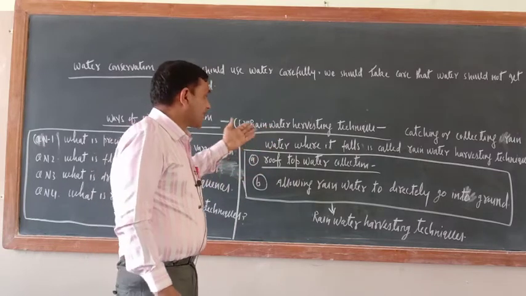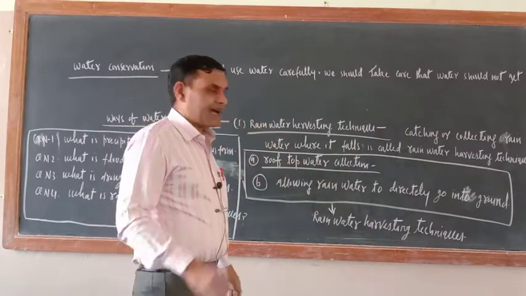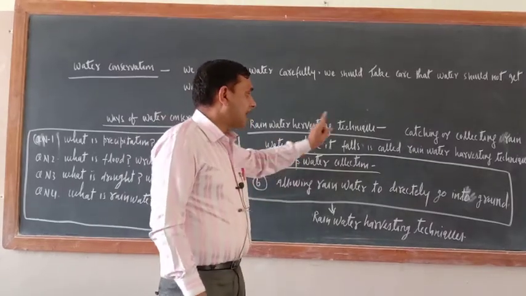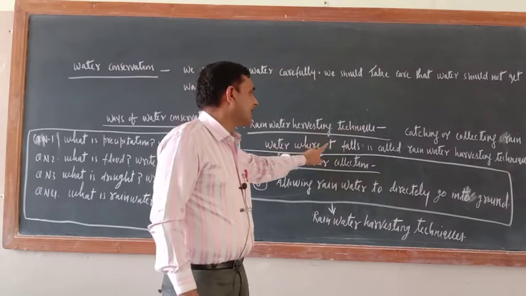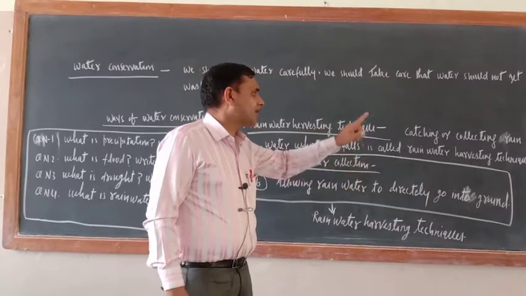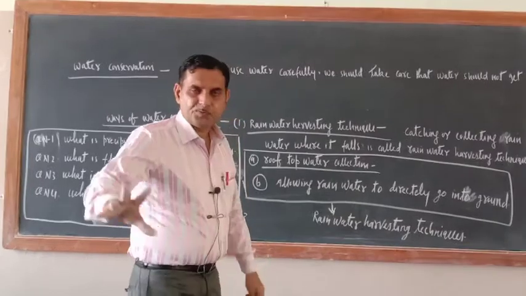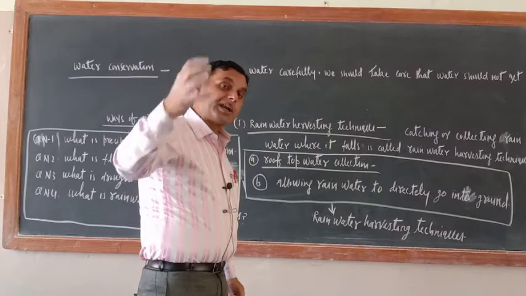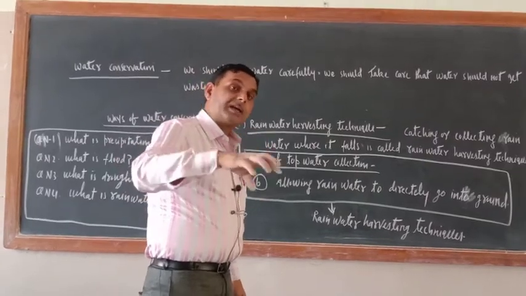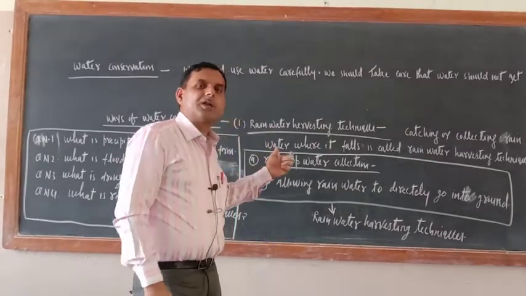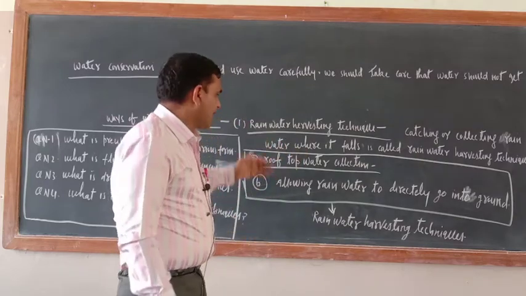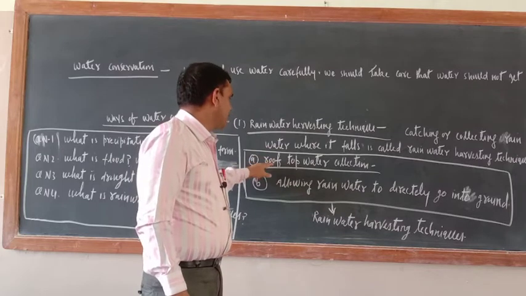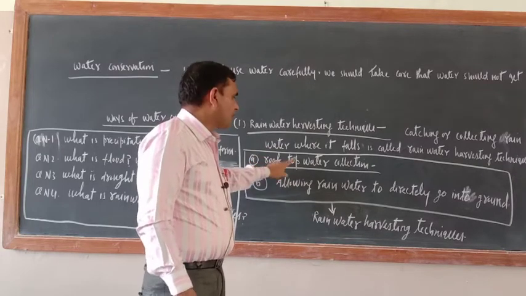Okay, so what is the rainwater harvesting technique? Catching or collecting rainwater where it falls is called the rainwater harvesting technique. Okay, so catching or collecting rainwater where it falls, that technique is known as rainwater harvesting technique. Now under rainwater harvesting technique, I can explain two things. Number one, rooftop water collection.